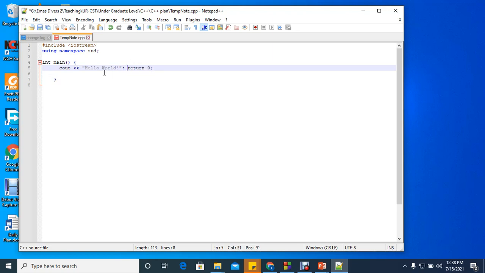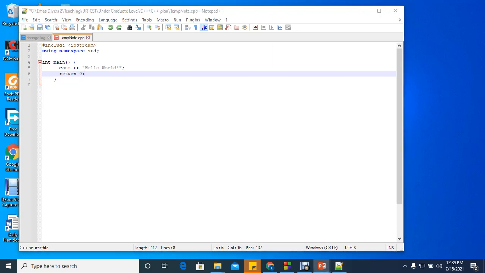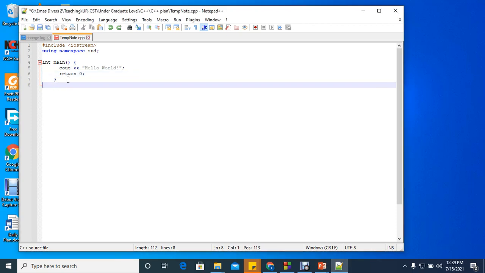Why? Because the program will know that this is a statement that ends here, and this is another statement. Now let me keep it the way it was for good readability of the program. The last one here, return 0, is to tell the function that it has finished its work. Then it ends here. This is the first C++ syntax.